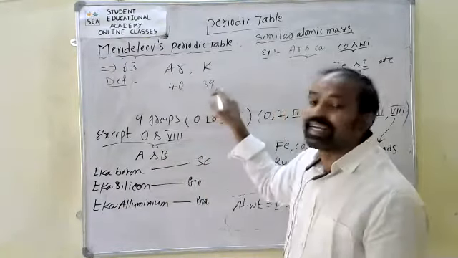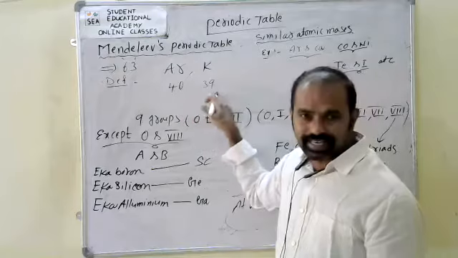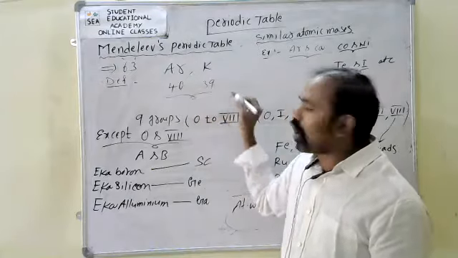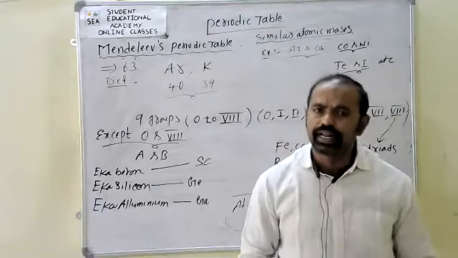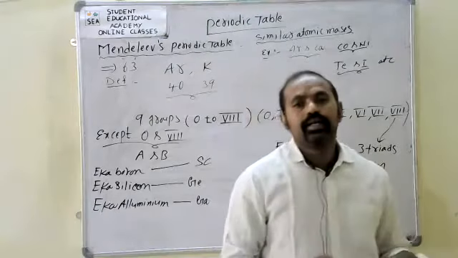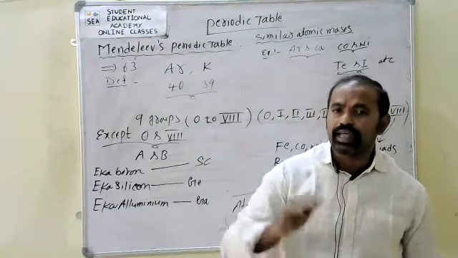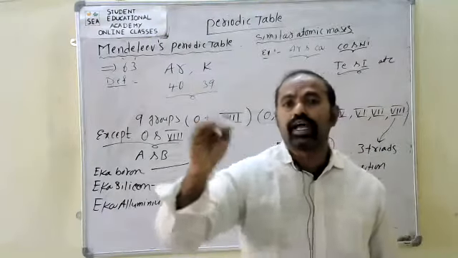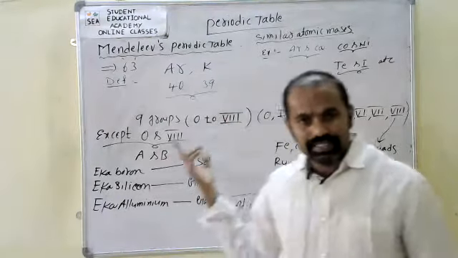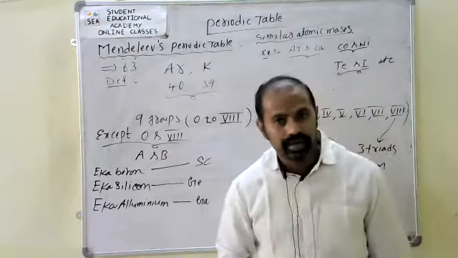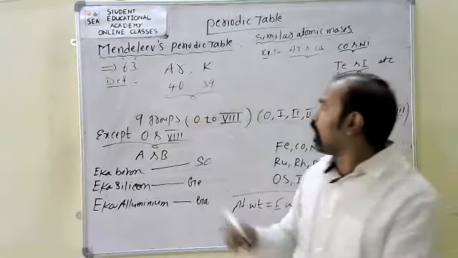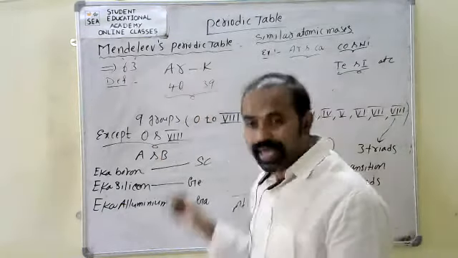But here a decreasing order is there: 40, 39. So it is called an anomalous pair. The remaining elements are arranged in increasing order of atomic weights, but these elements are in decreasing order. So it is one of the anomalous pairs.